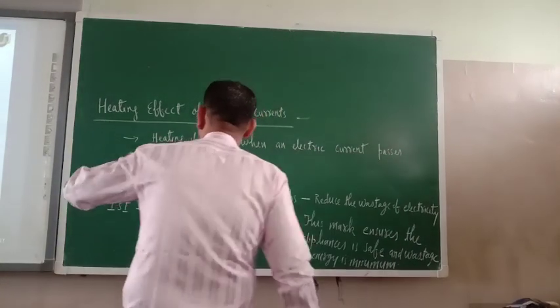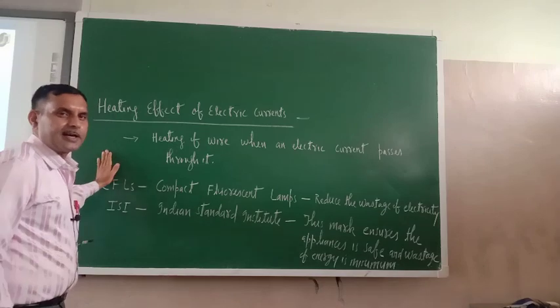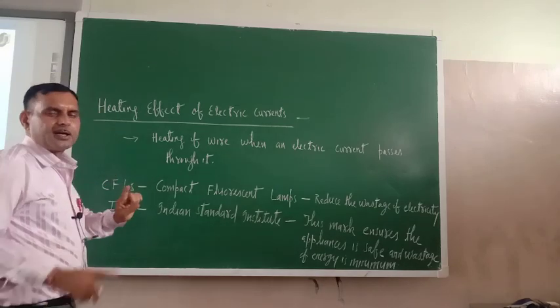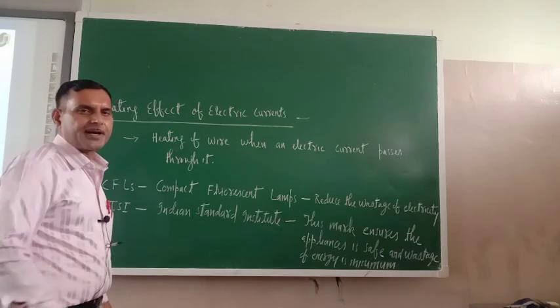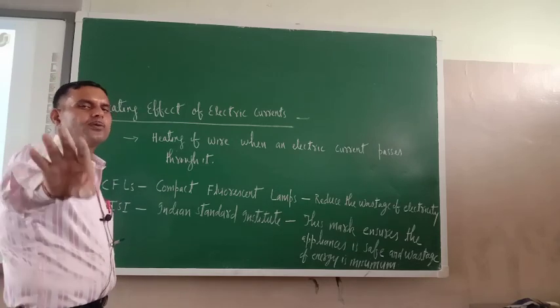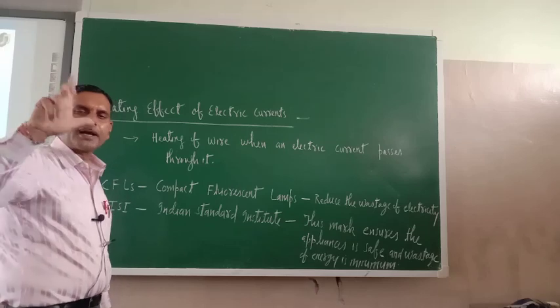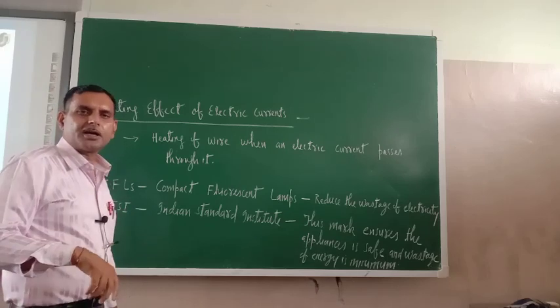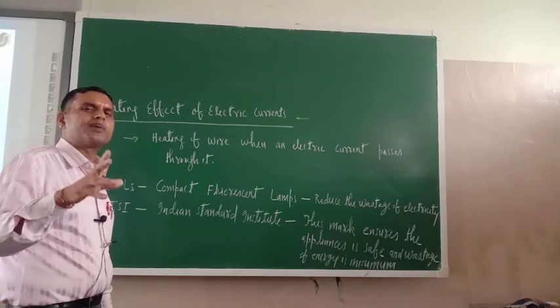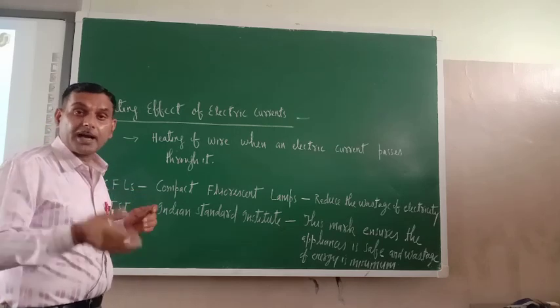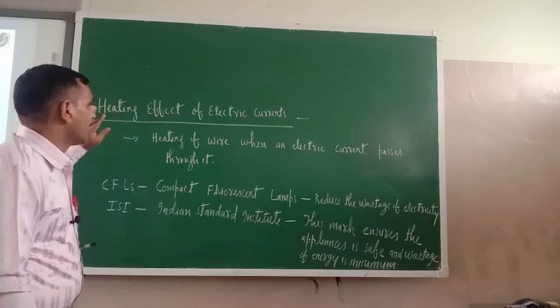As you know, we are in the chapter on electric currents and their effects. Everything about electric current we have discussed: what electric current is, how electric current flows through wires, what kinds of circuits there are, open circuit, closed circuit, symbols, circuit diagrams. Everything we have discussed.